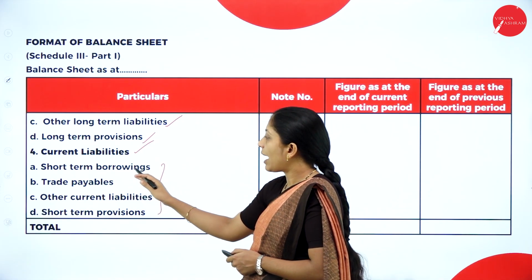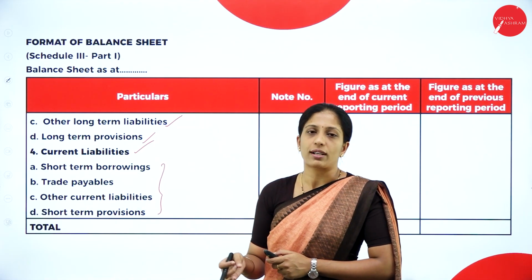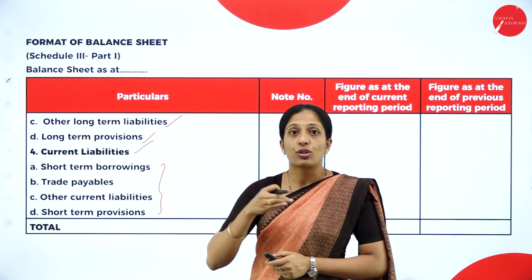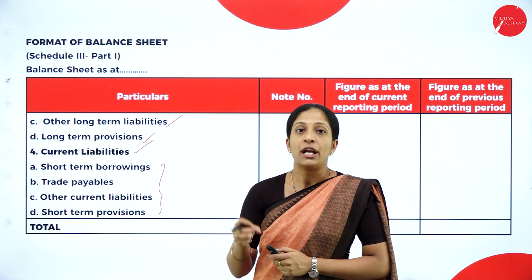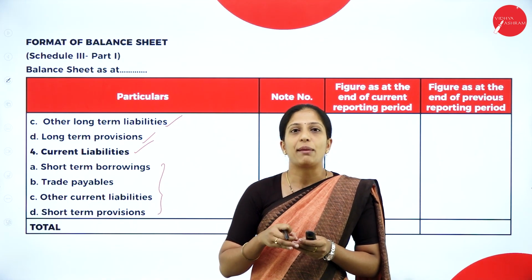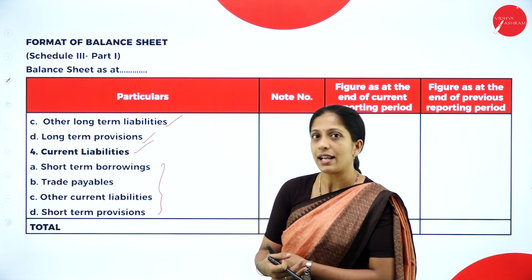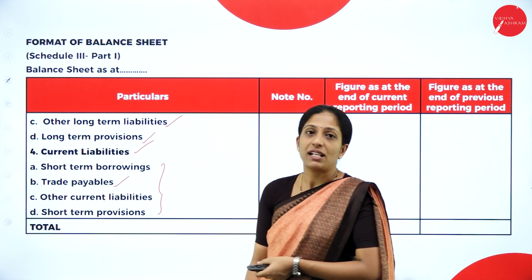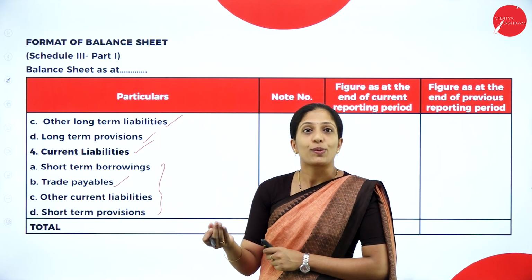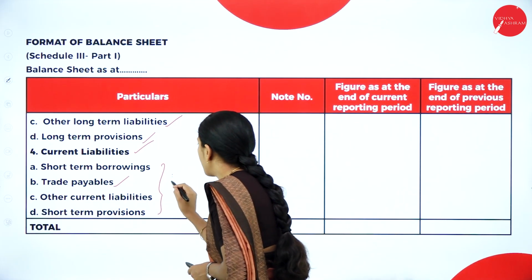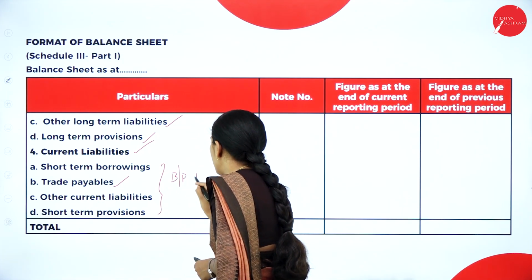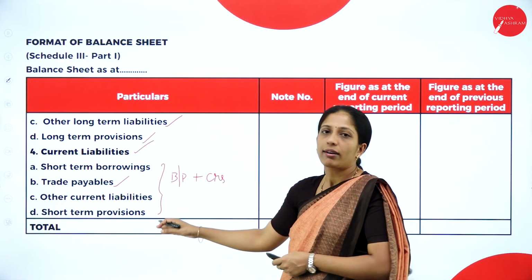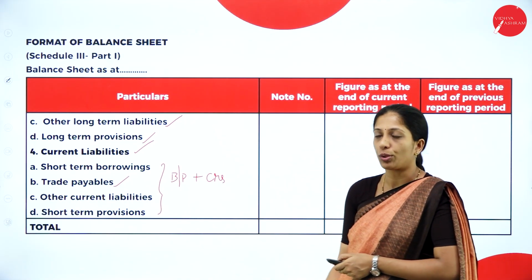Next, current liability, we have short-term borrowings, which is there for the shorter period. Long-term in the sense more than 1 year or more than 12 months. So those liabilities are considered as long-term. Short-term in the sense less than 12 months or less than 1 year. They are considered as short-term. So we have short-term borrowings, trade payables. So under trade payables, we have bills payable as well as creditors. Other current liability, short-term provisions. Then you will get the total.